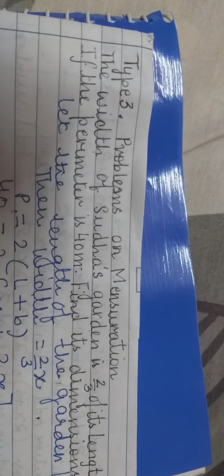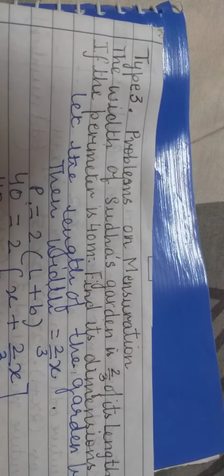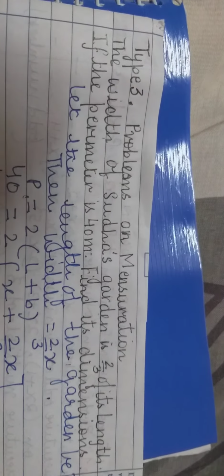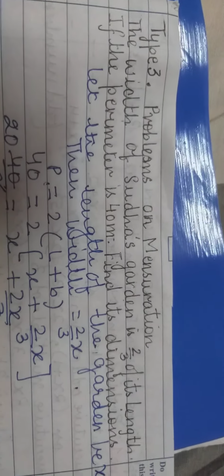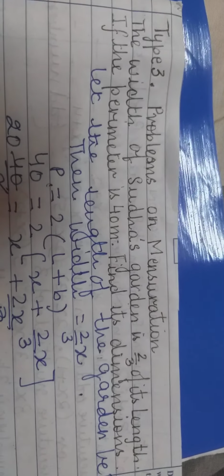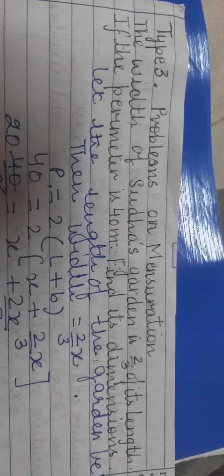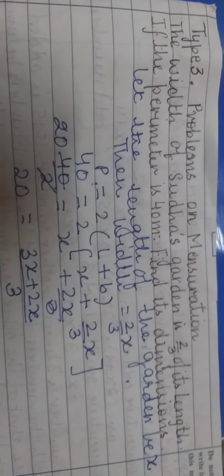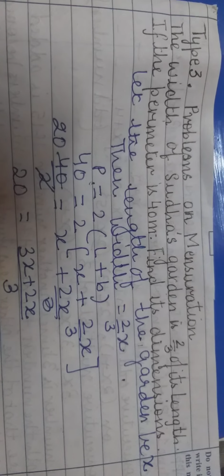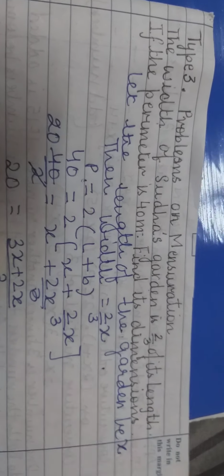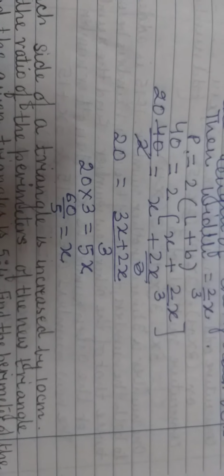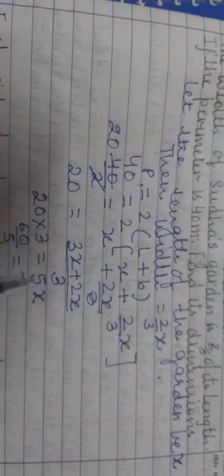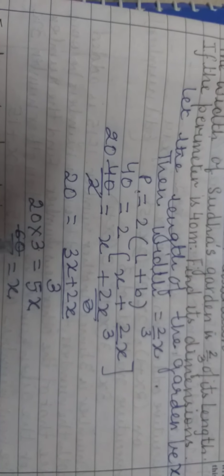So if I divide 40 by 2, you know x plus 2x upon 3, it is 20. You know 2 1 2 and 2 20 is 40. If I take 3 LCM here, so it is 3x plus 2x. So we can cross multiply. 20 into 3 equals to 5x. So it will be 2 3 is 60 divided by 5. So it will be 12.